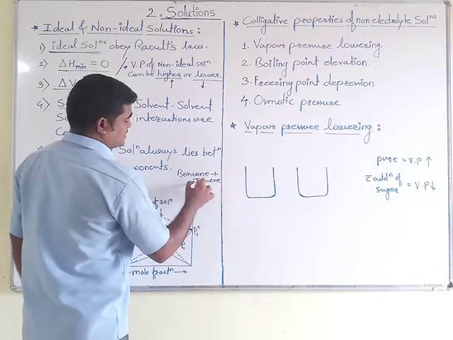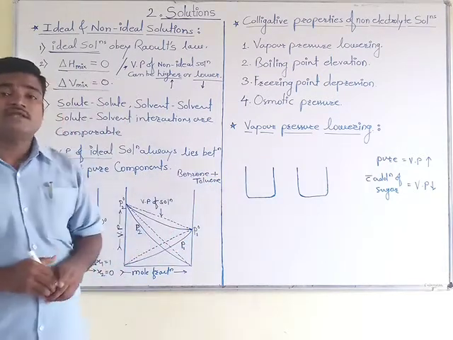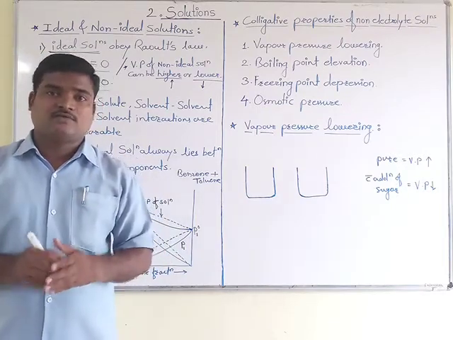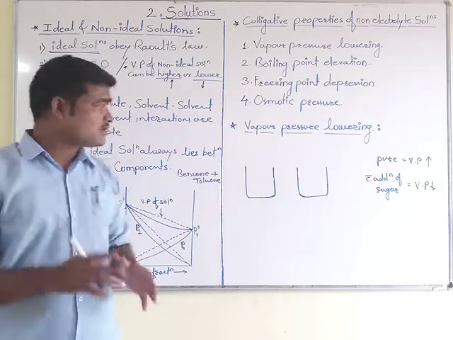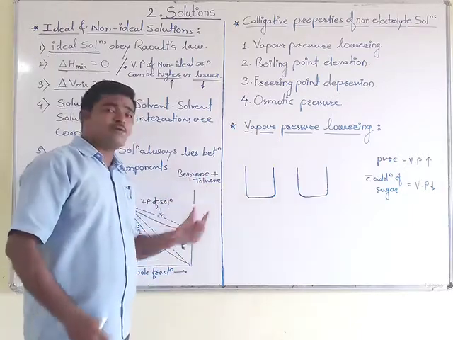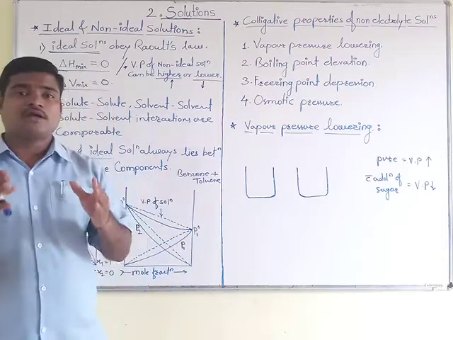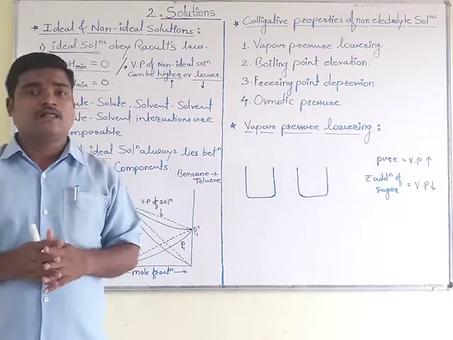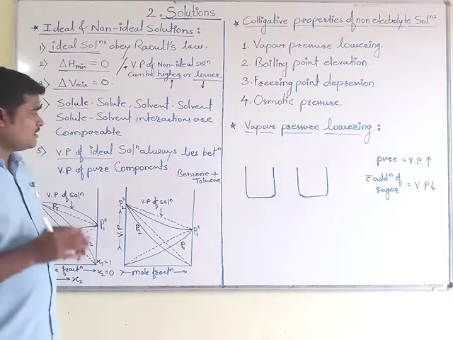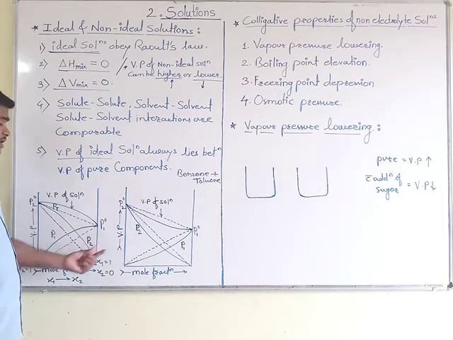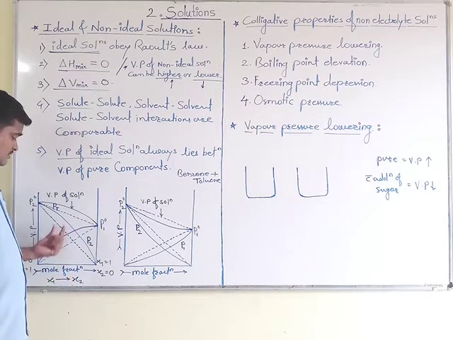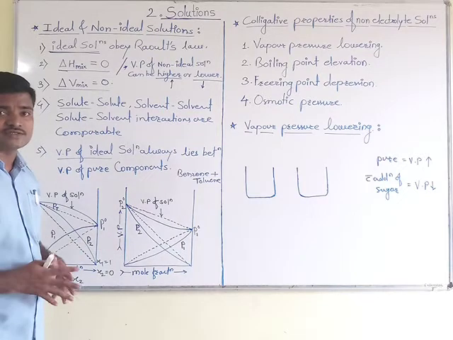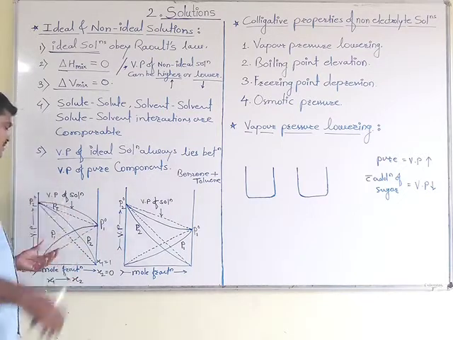If we mix these two solutions, then its nature will be near to the ideal case. We cannot achieve the ideal case, but if we see this combination, benzene plus toluene, it achieves near to ideal solutions, means it shows ideal behavior. Okay, and if we come to the non-ideal cases, here one graph shows positive deviation and another graph shows negative deviation. Why this is happening, we will go in detail.